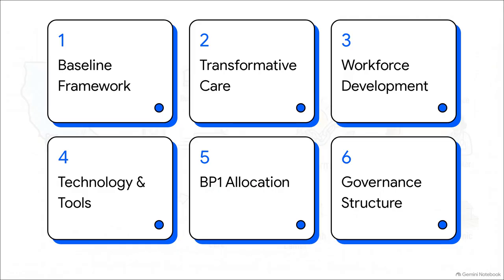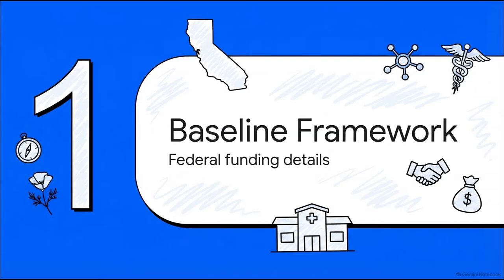First, California's baseline award framework, followed by the transformative care model. Then, workforce development implementation, technology and tools deployment, the budget period 1 allocation, and finally, the state program governance structure. All right, Section 1, California's Baseline Award Framework.